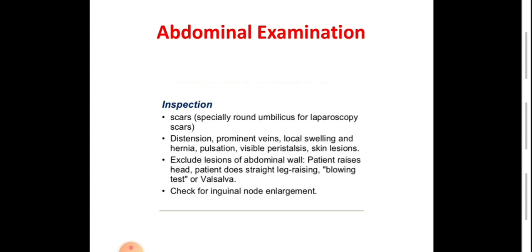Regarding abdominal examination, just like abdominal examination of any patient with any complaint, it starts with inspection, superficial palpation, deep palpation, percussion, and auscultation. Regarding inspection, we also emphasize the presence or absence of scars, especially around the umbilicus, like a laparoscopic scar, distension, prominent veins, local swelling, hernia, pulsation, visible peristalsis, and skin lesions. Exclude lesions of the abdominal wall.